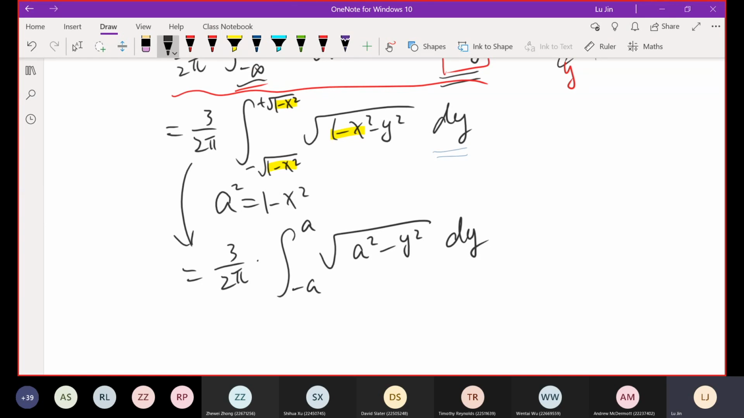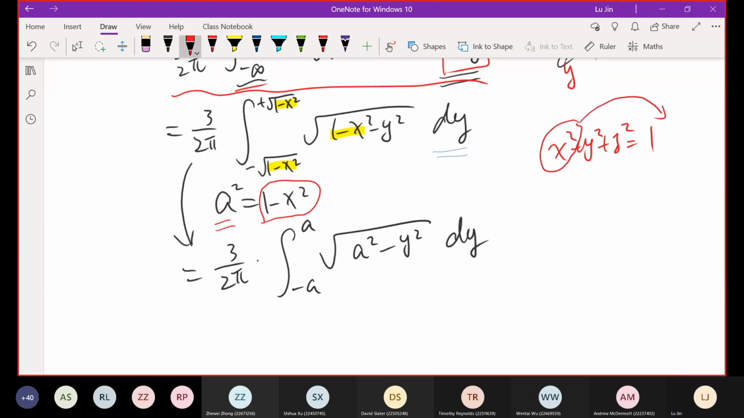Okay, next step will be the key to this problem. We have been given the condition at the beginning of the question that within this unit ball, we have x squared plus y squared plus z squared equal to 1. But in this case, we are defining 1 minus x squared to be a squared. In other words, if you move this x squared to the right hand side, that gives us y squared plus z squared equal to 1 minus x squared. But we are defining this one to be a squared. So we can say that a squared is actually equal to y squared plus z squared.